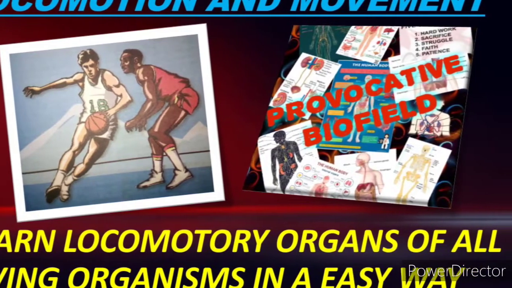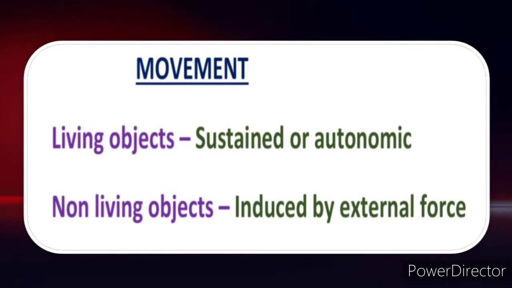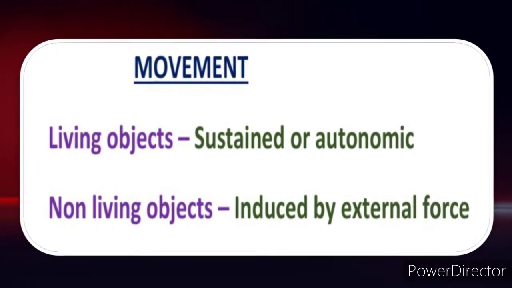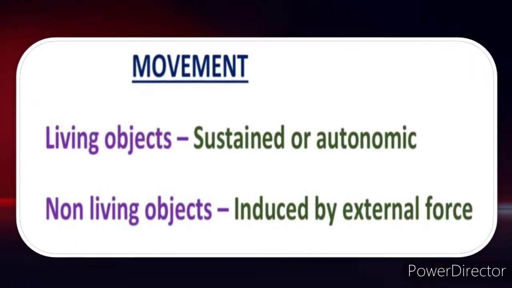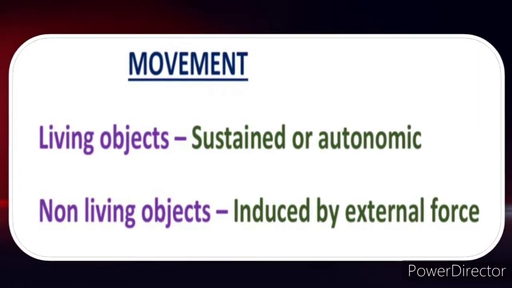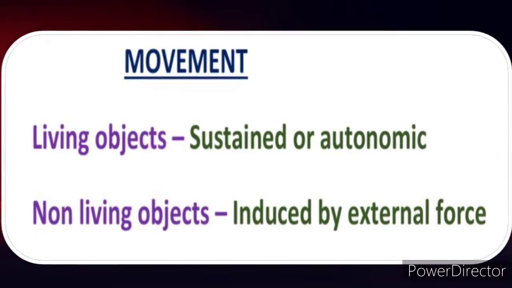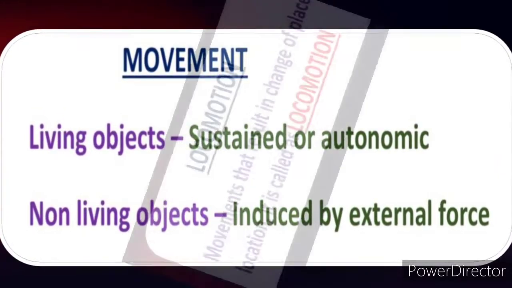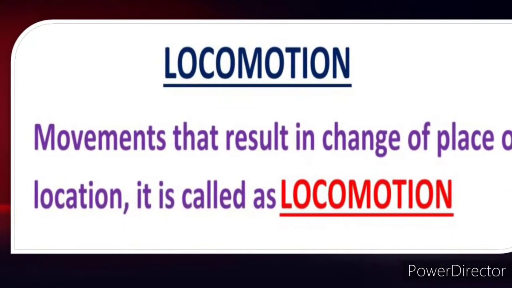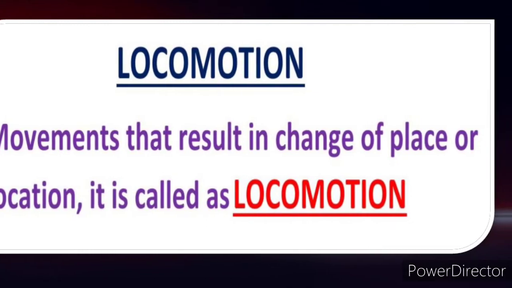This video is about locomotion and movement. Movement is one of the significant characteristics of living beings. Movement of living objects is sustained or autonomic, while the movement of non-living objects is usually induced by some external force, right? So, these movements, when they result in change of place or location, are called locomotion.